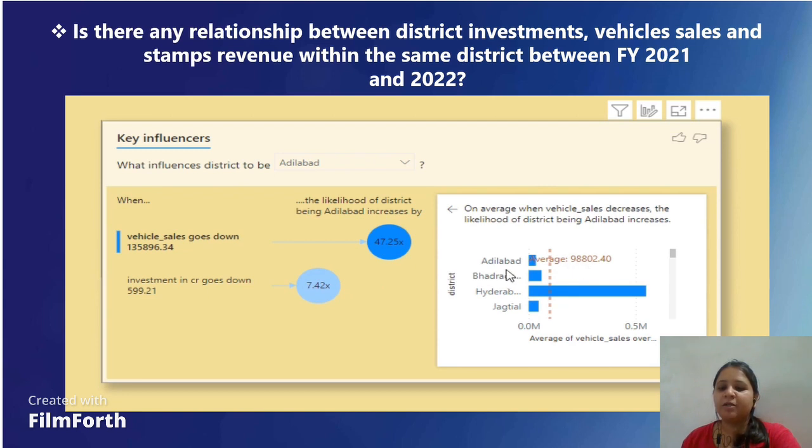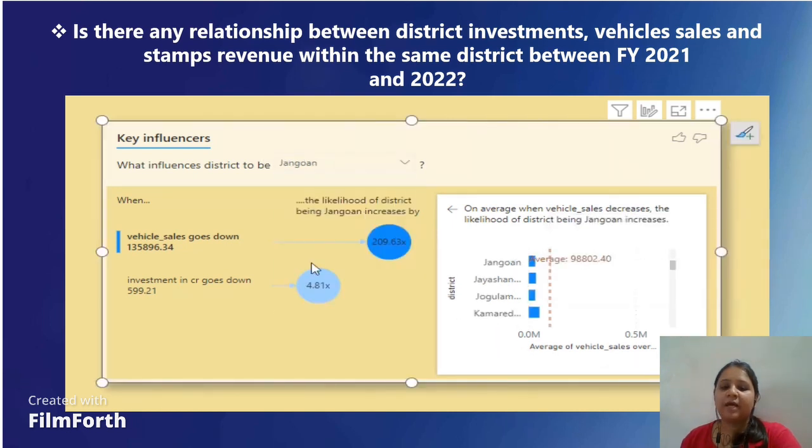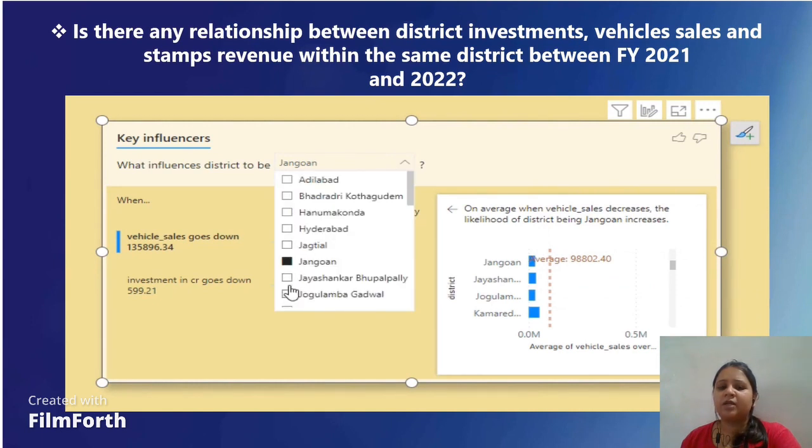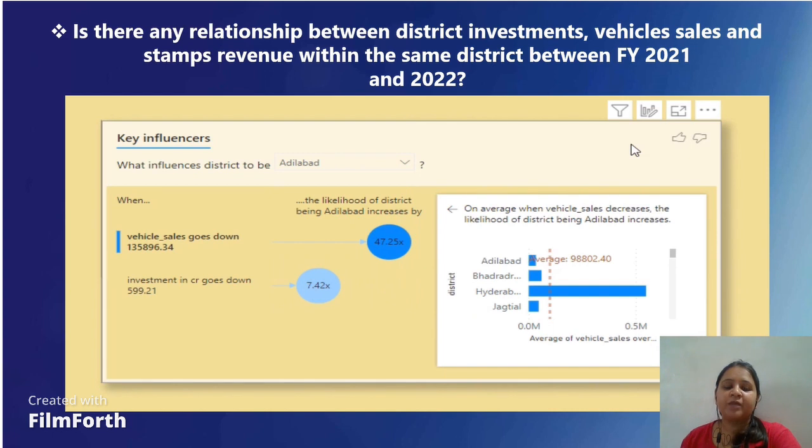This gives us the information on average vehicle sales. On average, when vehicle sales decrease, the likelihood of the district being Adilabad increases. Likewise, you can select particular districts, and it will give us the information for that district, that is the vehicle sales count, investments, and also the average vehicle sales.